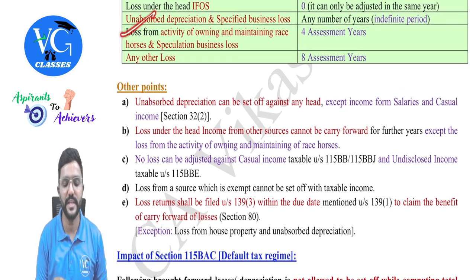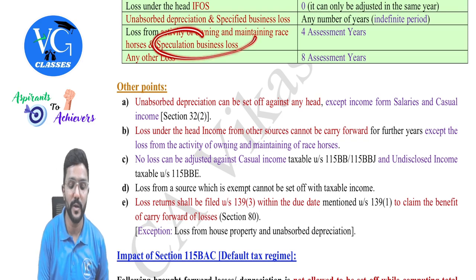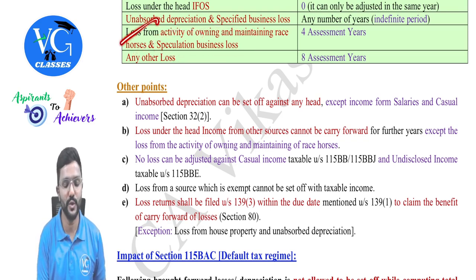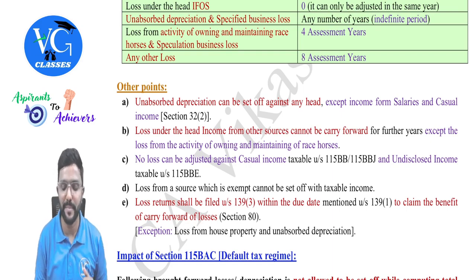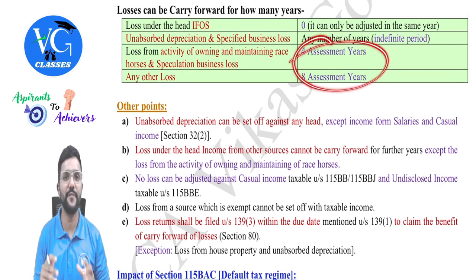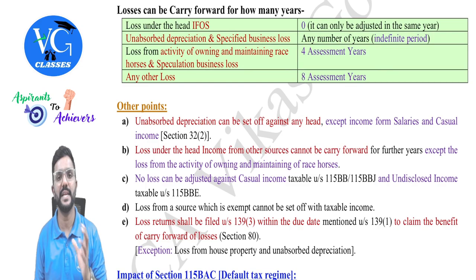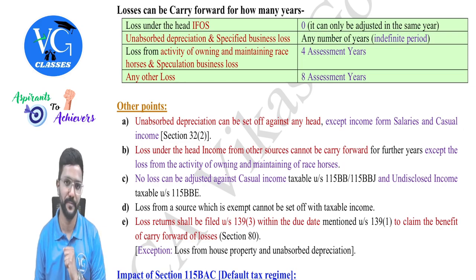Then, loss from the activity of owning and maintaining resources can be carried forward for 4 years, along with loss from speculation business. So, these two losses can be carried forward for 4 years, whereas any other loss can be carried forward for 8 years. And within 4 or 8 years, if you couldn't adjust that loss, then in the next year it will lapse.